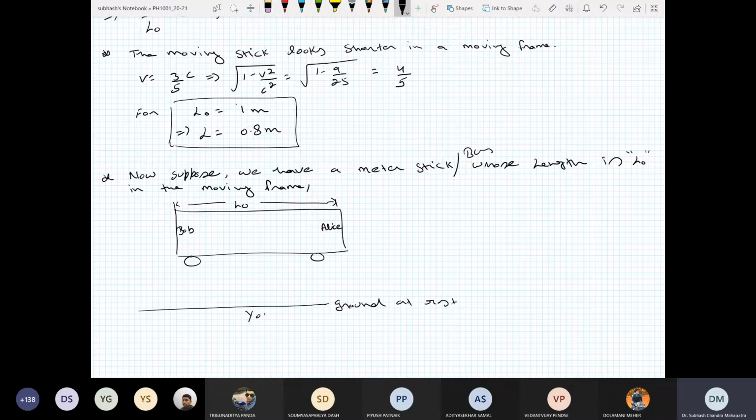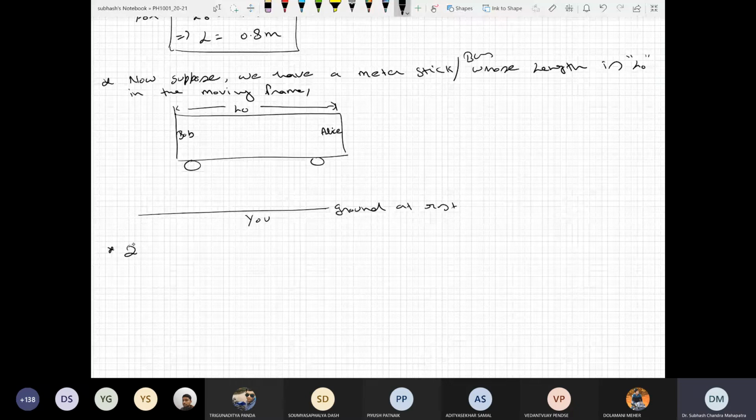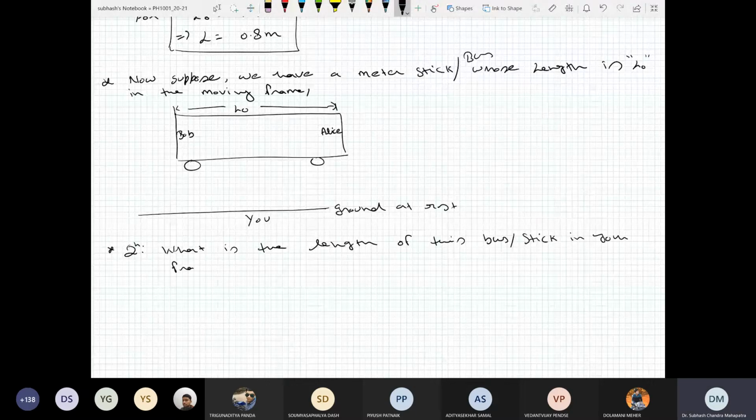So what is the length of this bus slash stick in your frame? You are at rest. Your frame. Can anyone guess it?